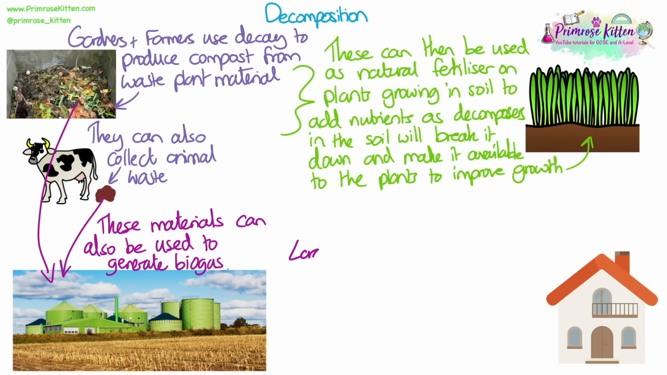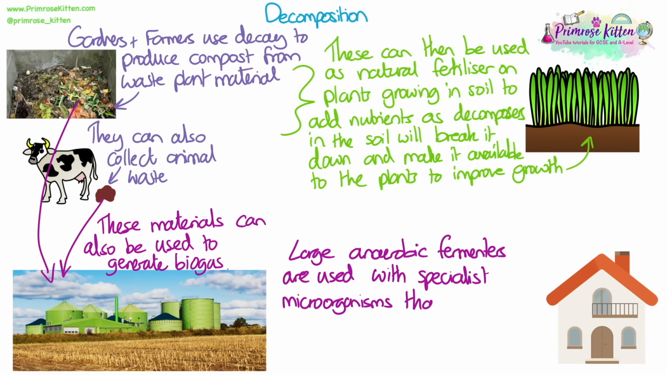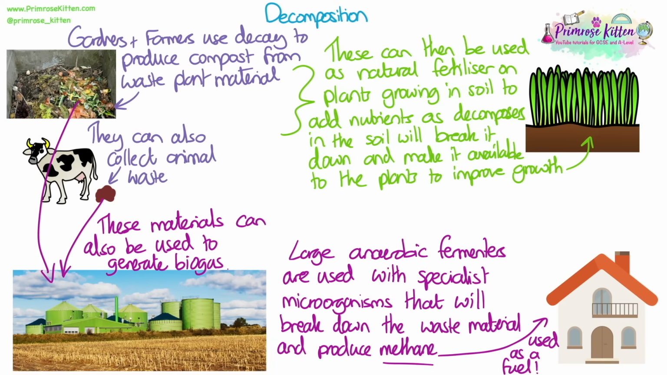Both digested or waste plant material and animal waste can be used to generate biogas. Large anaerobic fermenters are used with specialist microorganisms that will break down the waste material and produce methane as a gas. This methane can then be used as fuel in order to provide energy for homes.